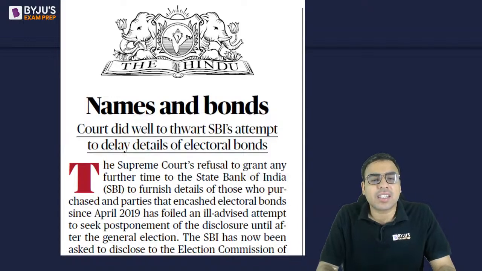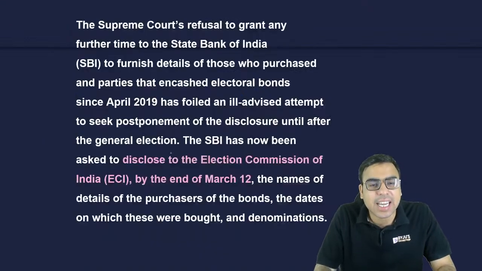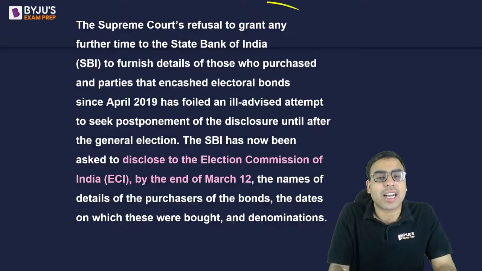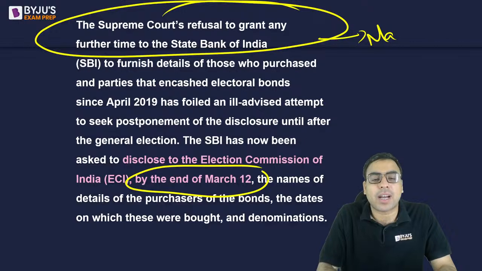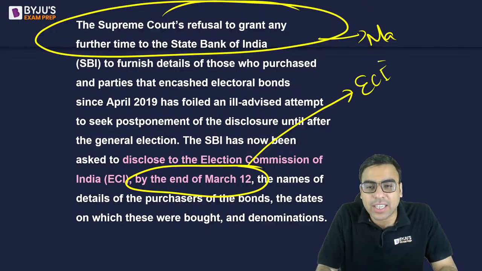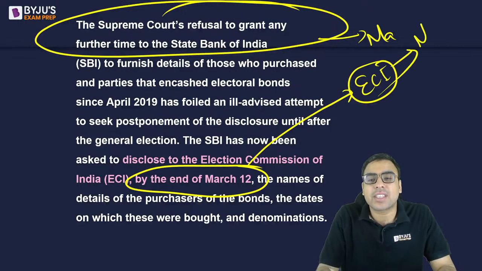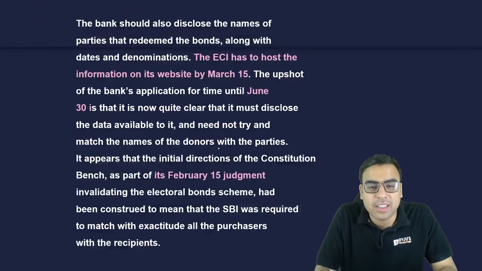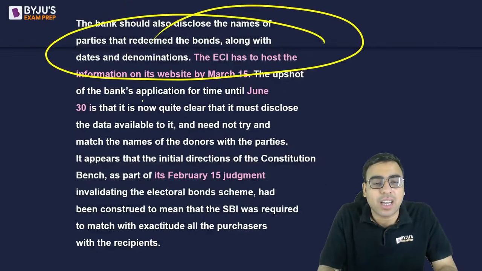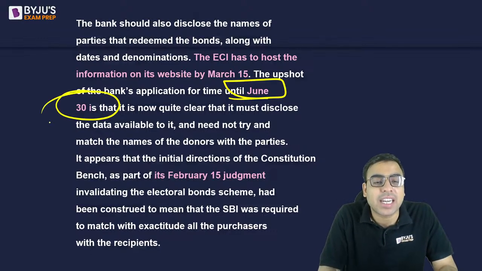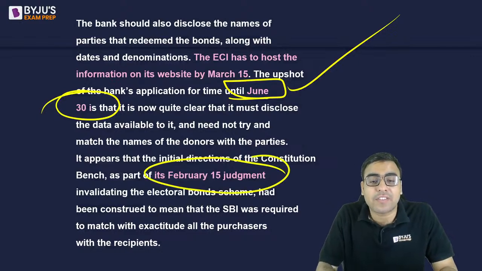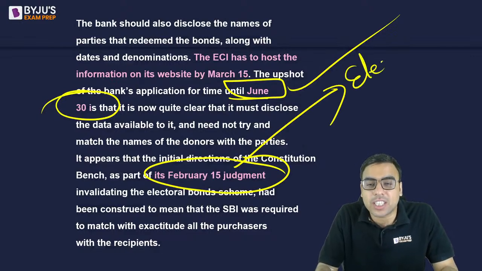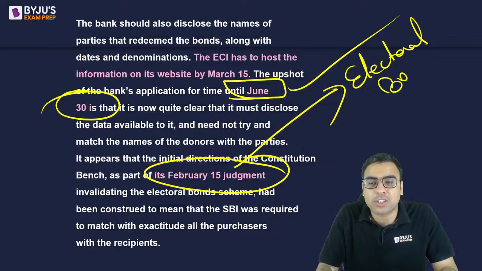Okay, the next is the electoral bonds article. We have already discussed it, that the Supreme Court has not granted time to SBI, and it has said that by the end of March 12, you are supposed to reveal the information to the Election Commission of India, and the Election Commission on 15th March will put it on its website. Okay, so these are the things, and SBI was asking for time till 30th June. However, the Supreme Court did not give this, and on 15th February, the electoral bond judgment came, in which the 5 judge bench of the Supreme Court said that electoral bond is unconstitutional.